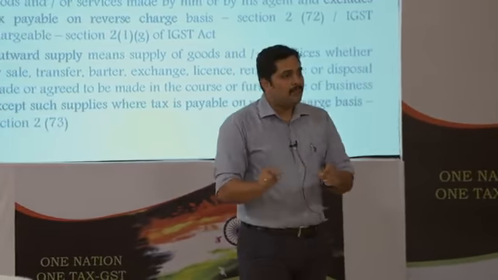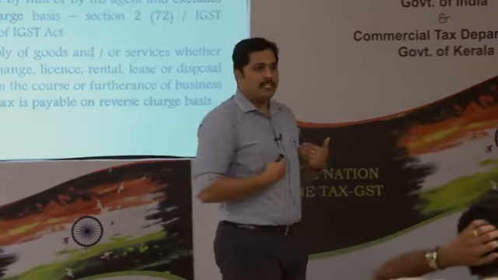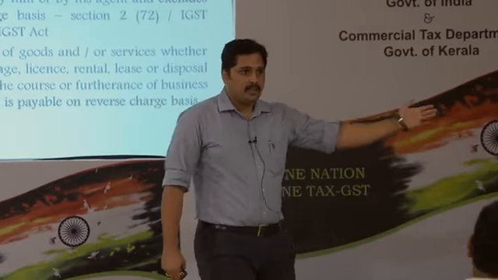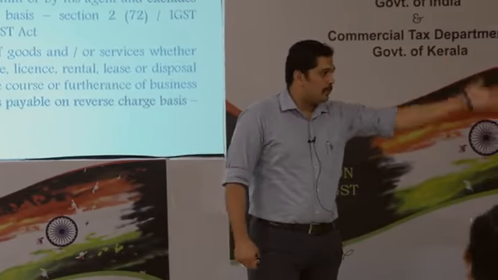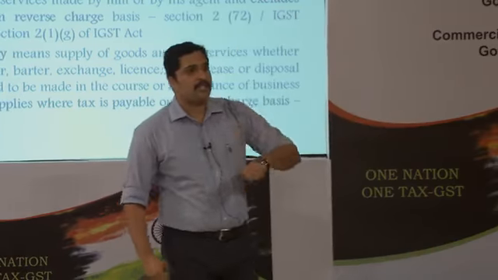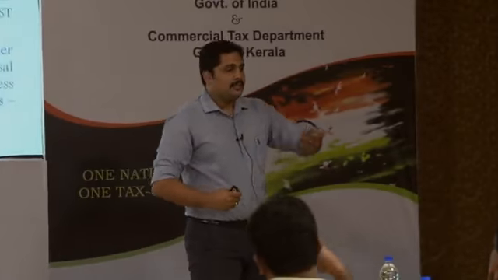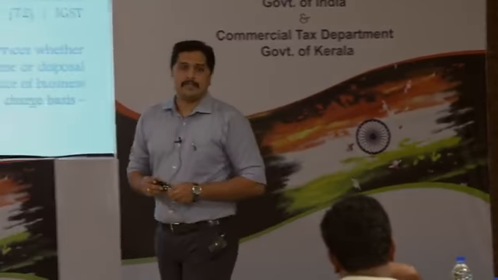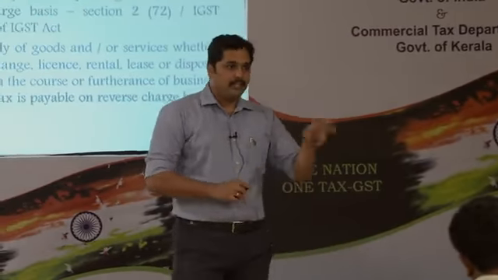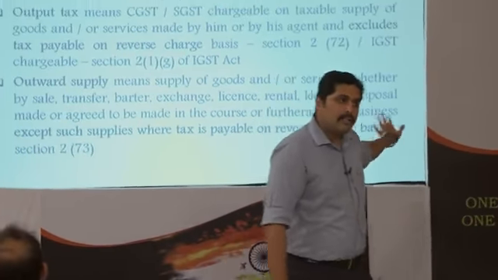GSTR 2 will be auto-populated based on the outward supplies of others. For example, if my outward supply is somebody else's inward supply, it will be automatically auto-populated in his GSTR 2. Based on the calculations of GSTR 1 outward supply and GSTR 2 inward supply, GSTR 3 will be auto-populated, which is for tax liability. It has three components: electronic cash ledger, electronic credit ledger, and electronic tax liability ledger.